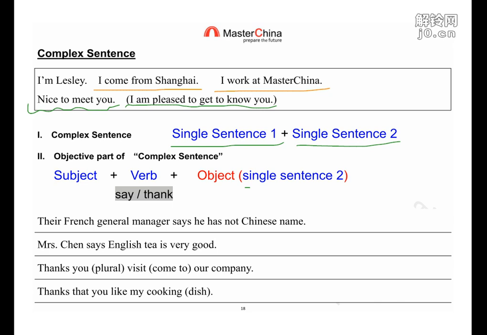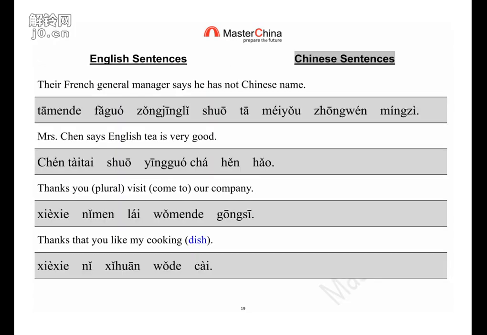So the sentence is, we can divide it here, right? The first one, so it's subject, verb, and the single sentence. 他们的法国总经理说 what? Say what? This is a long sentence. 他没有中文名字. Same as English. Just do word by word translation.